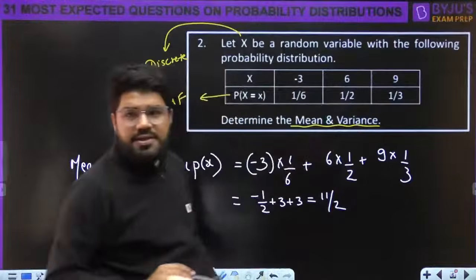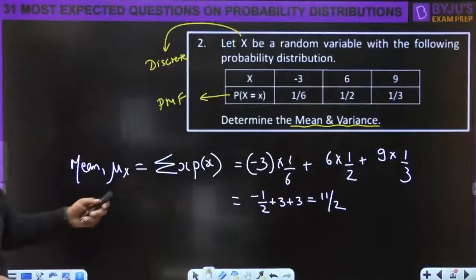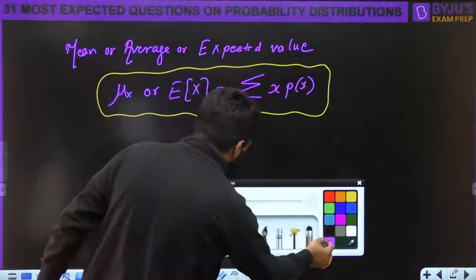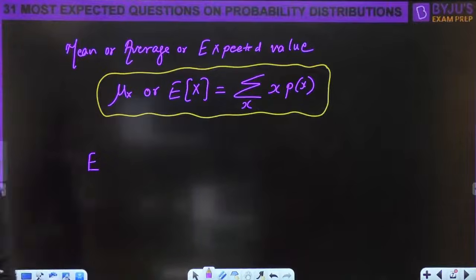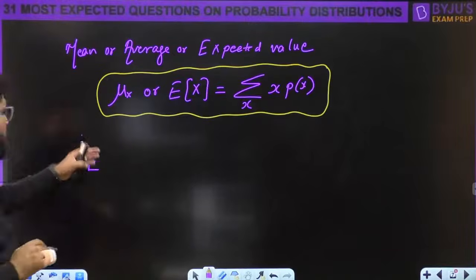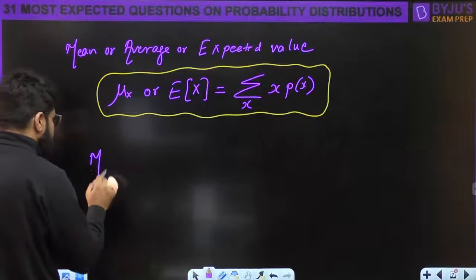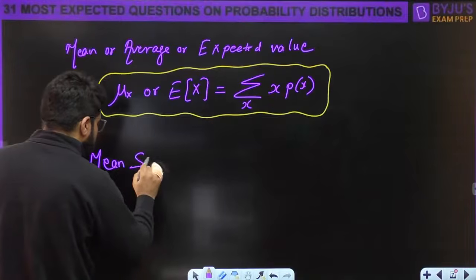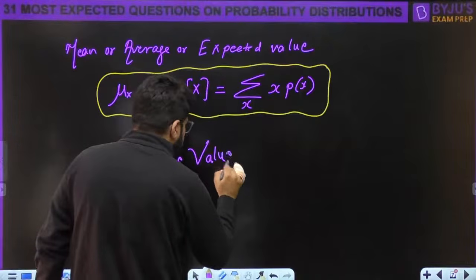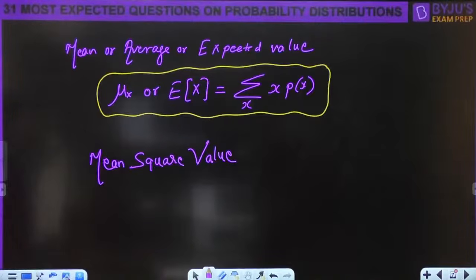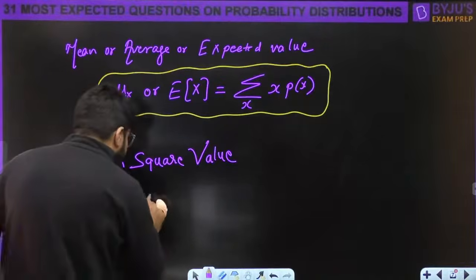Now next is variance. Before going to variance, we can also apply the direct formula for variance, but usually before going to variance, let us calculate E of x square, which is also known as the mean square value.